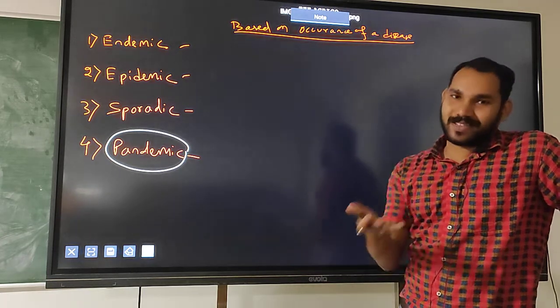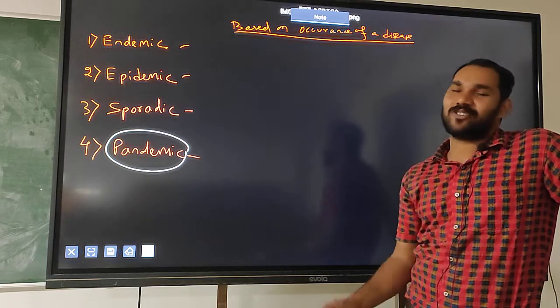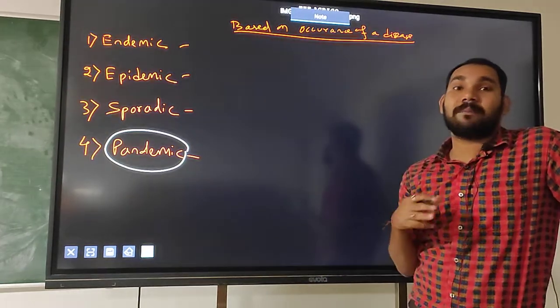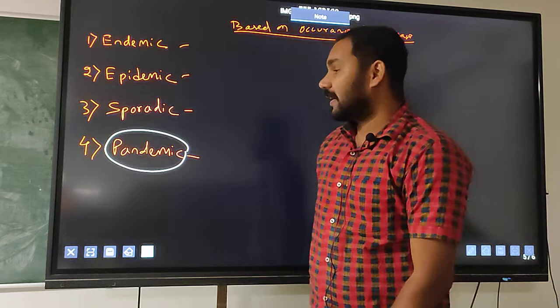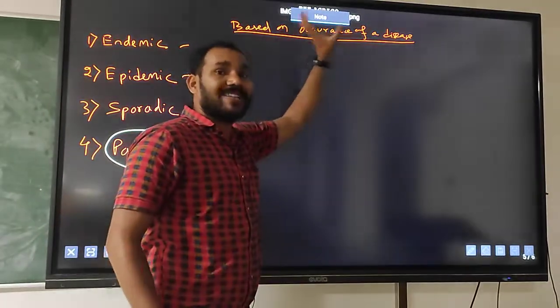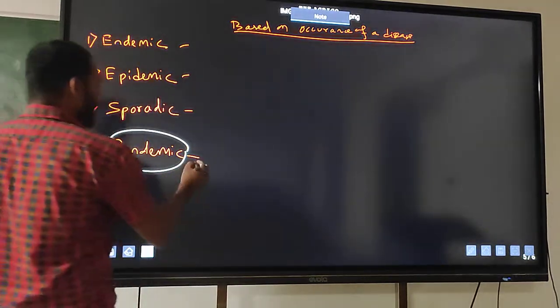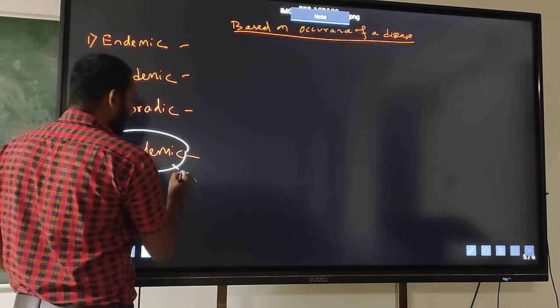This is COVID-19, or we can say Omicron in India. So what do we mean by pandemic? Pandemic means the disease occurrence, occurrence means the spread, spread all over the country.